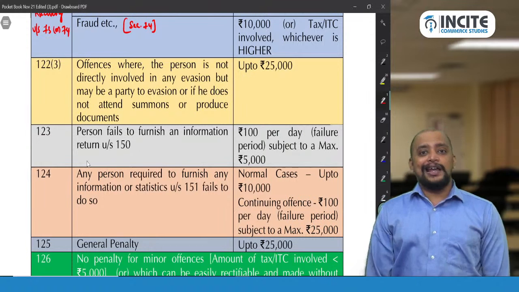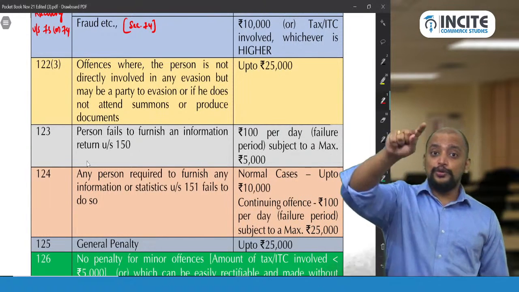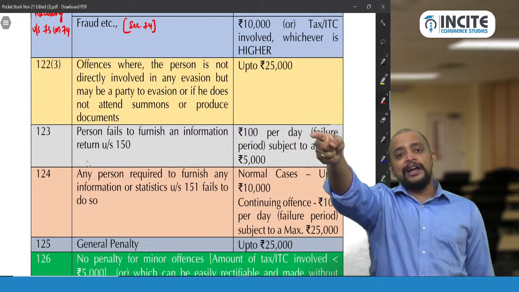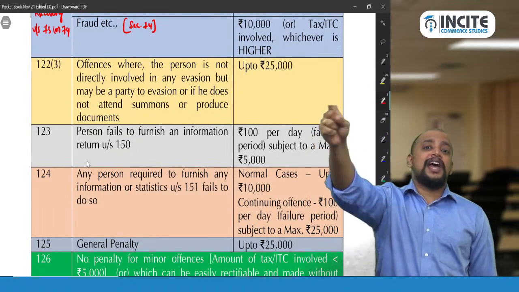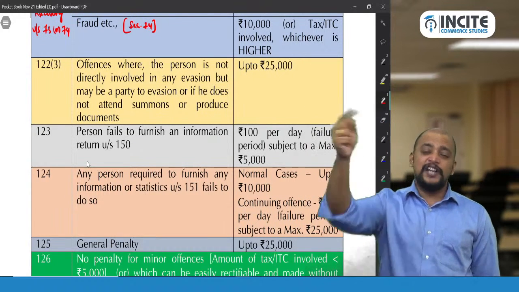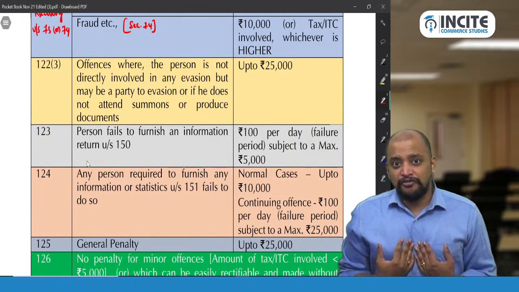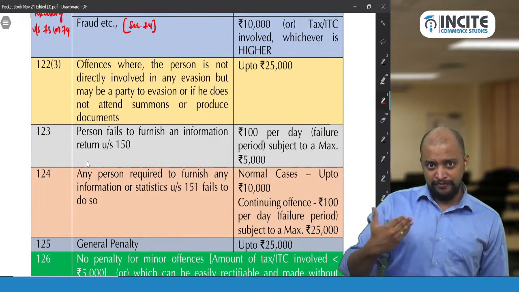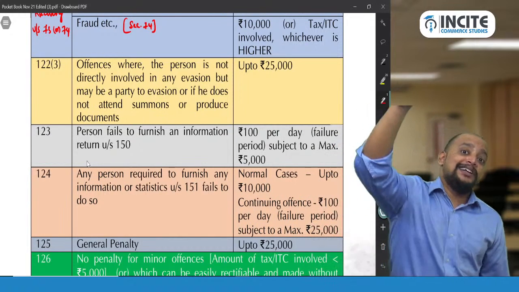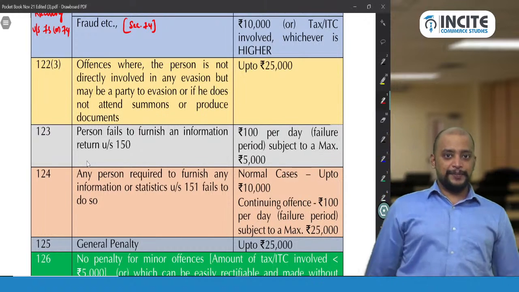On supporting characters, I am asking my driver to transport the goods, and he knows that these goods are not having any documents, so he transported it. So on the transporter, for me, transportation default: goods are transported without valid documents. Transport default. But on the driver, there will be 122 subsection 3 penalty.